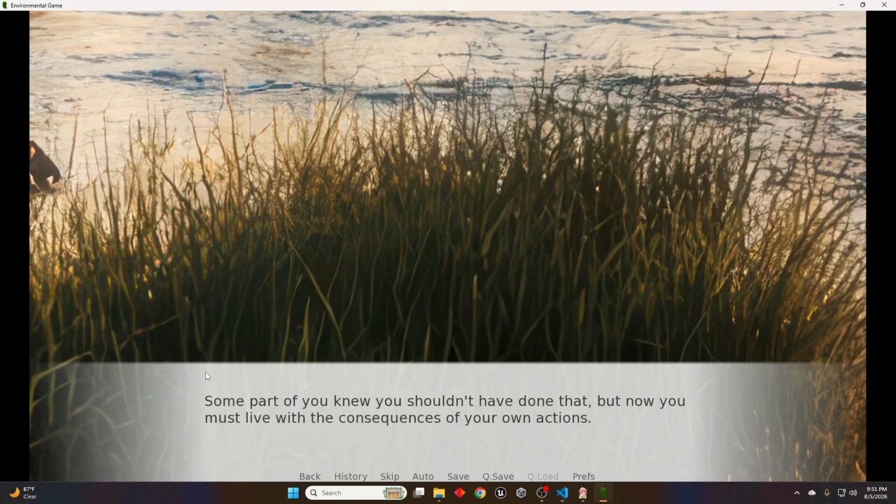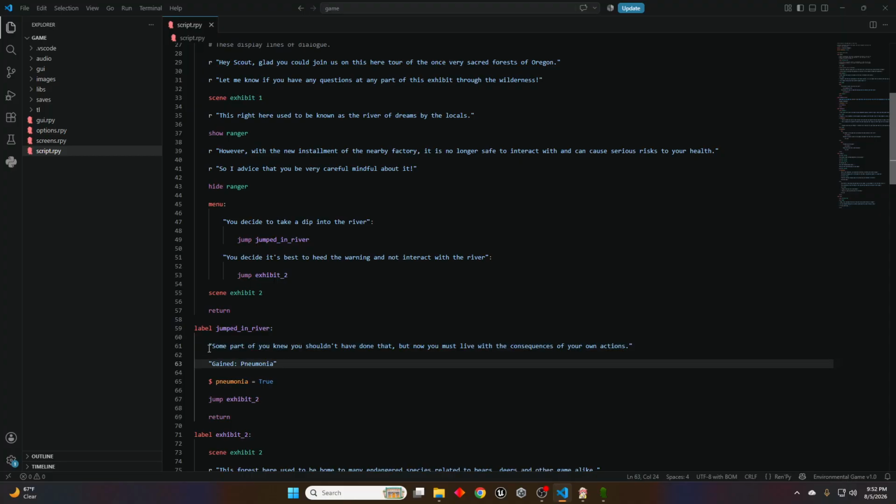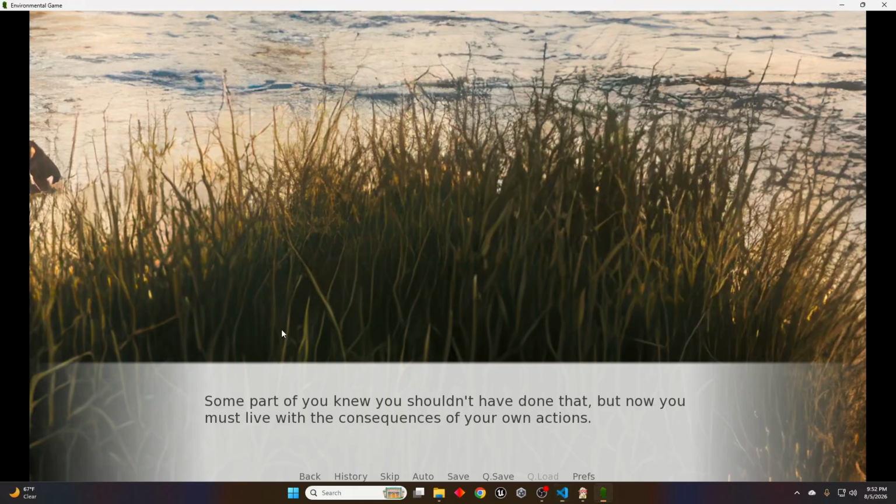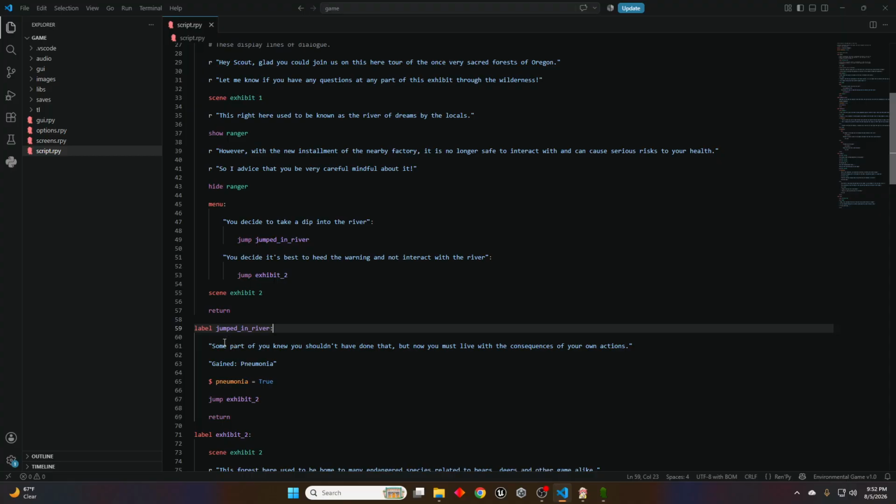And as you can see, there is no ranger here. I wanted to make it seem like you're talking to yourself, like this is your subconscious speaking. In order to do that, you just don't include any variables here, and you just have text. So if you want it to seem like no one is actually speaking, you just put text there.